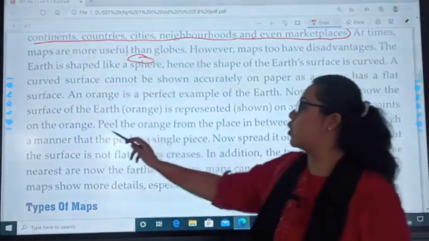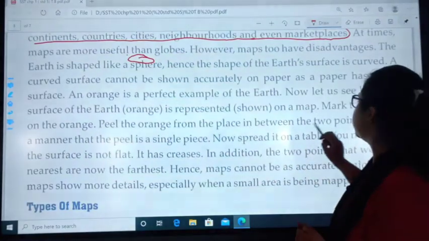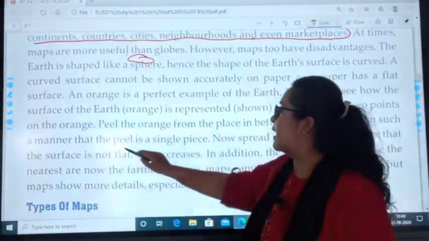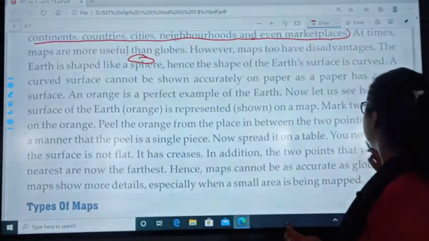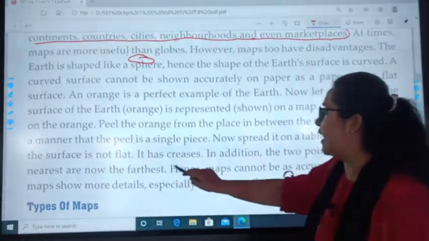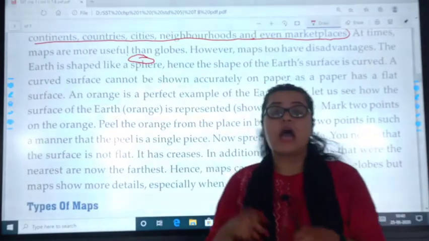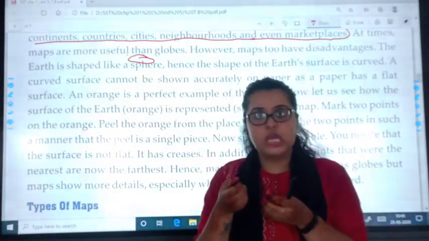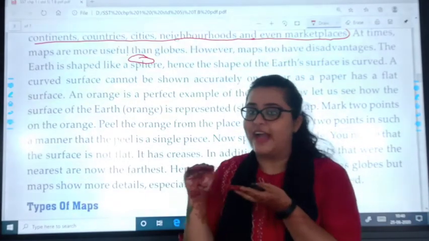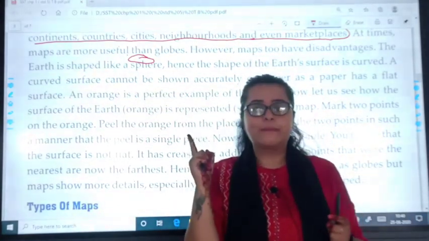Mark 2 points on the orange. Peel the orange from one place in between the 2 points in such a manner that the peel is a single piece. Now separate it on a table. You notice that the surface is not flat. It has creases. When you peel the orange, dry the thick skin and then flatten it. Okay, let's do one thing.